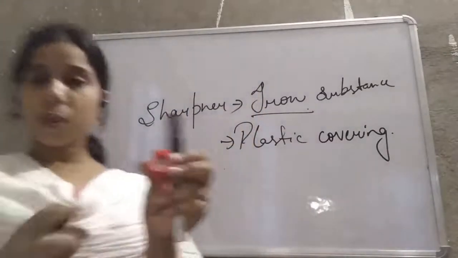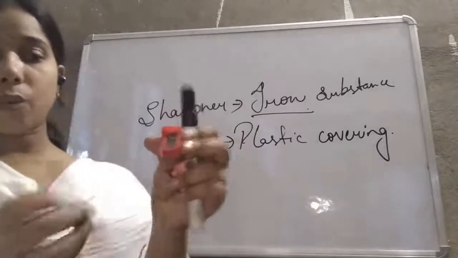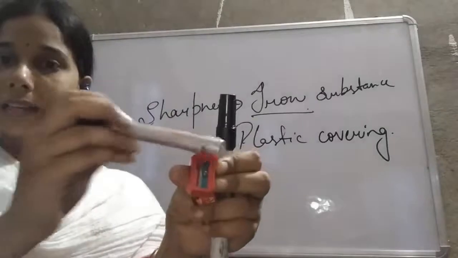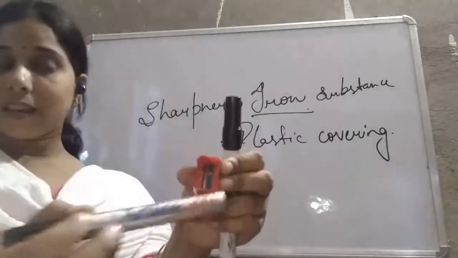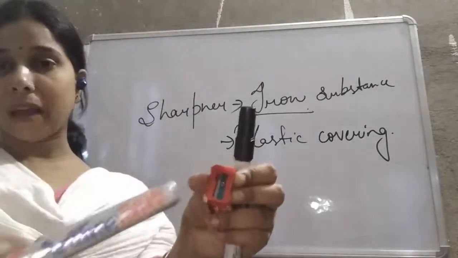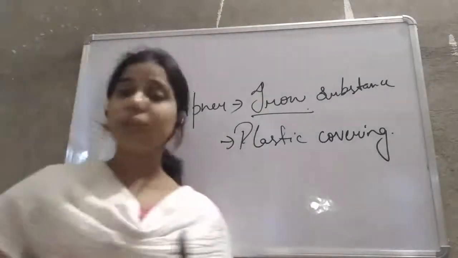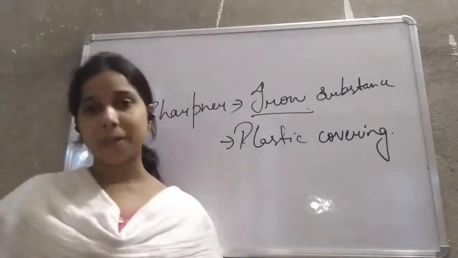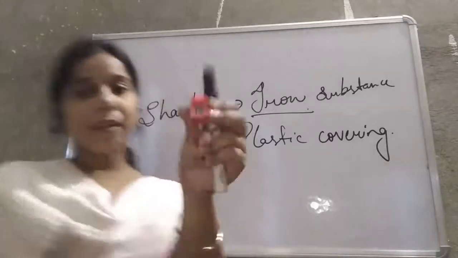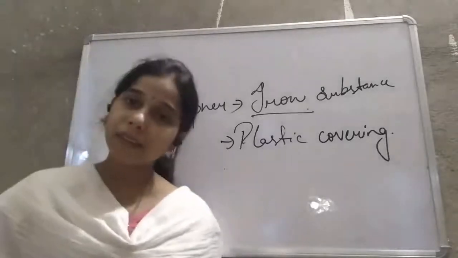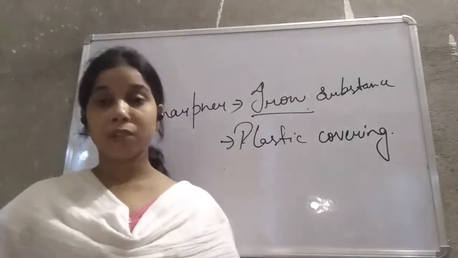If you take the magnet very close to this plastic surface, what will happen? This plastic cover of the sharpener is a non-magnetic material. It means it will not get attracted towards the magnet. But the middle portion made up of iron is a magnetic material, so it will get attracted.